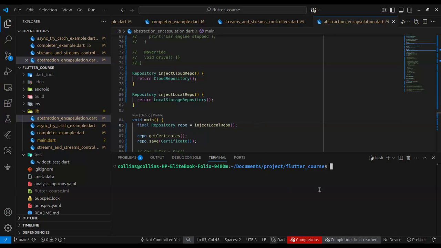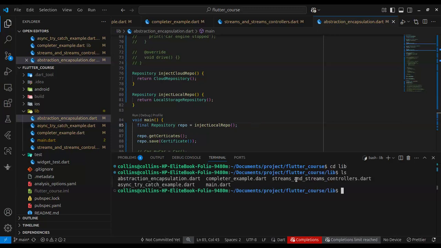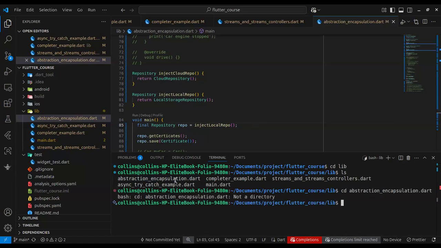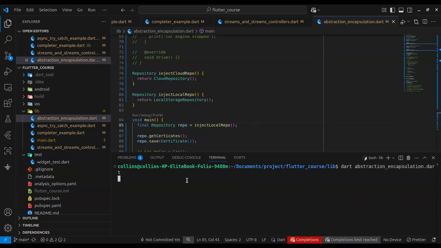So when I run this code, let me quickly run this code so you see what it does. Okay, wonderful. You can see here we injected the local storage implementation. We are trying to save a certificate. That's why it printed saved certificate to user's device. Okay.